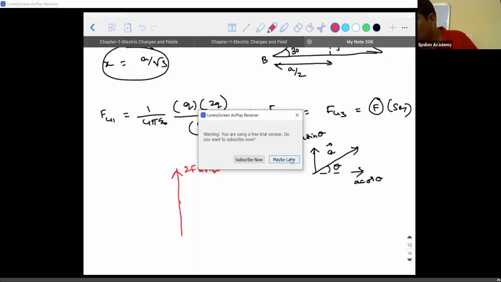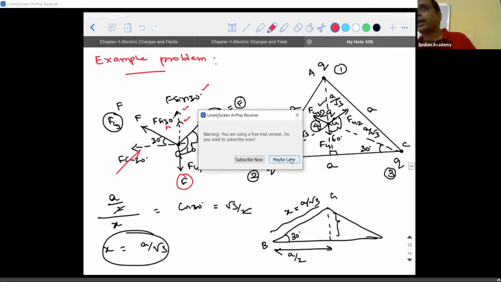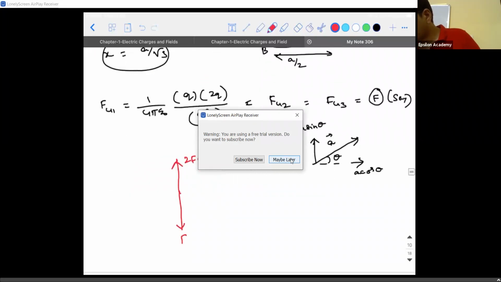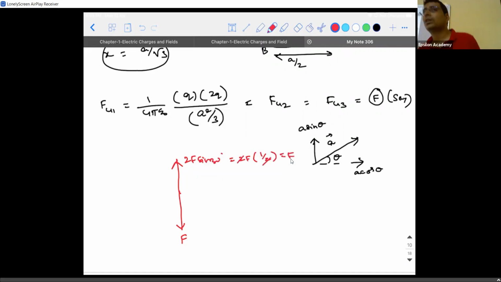And what is the net downward force acting on the system? That is F41, which is also F only. So this is 2F into, what is the value of sine 30, guys? Sine 30 is half. The 2 and the half get cancelled. This is also F. So there is a net force of F acting in the upward direction and F in the downward direction.